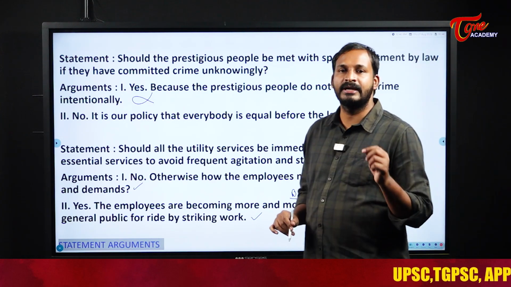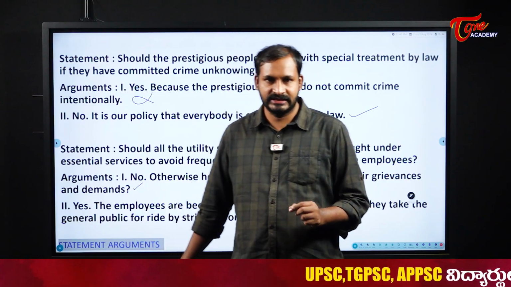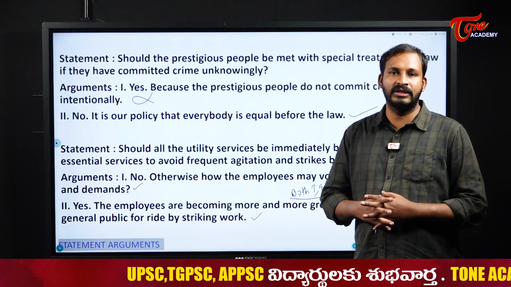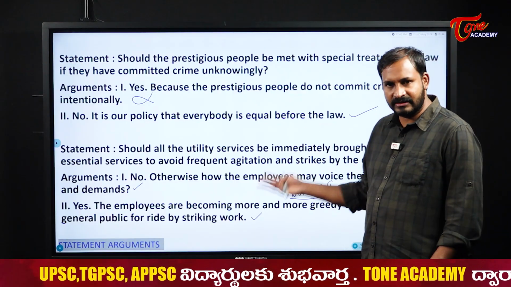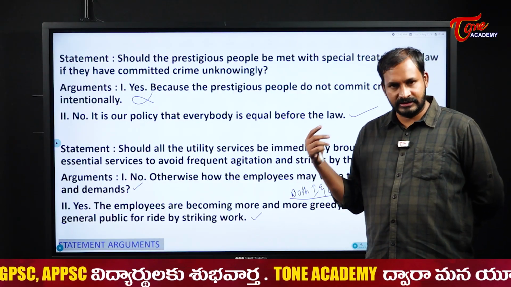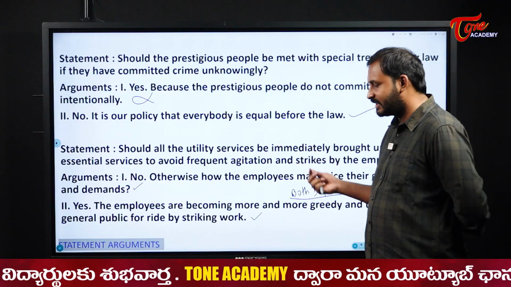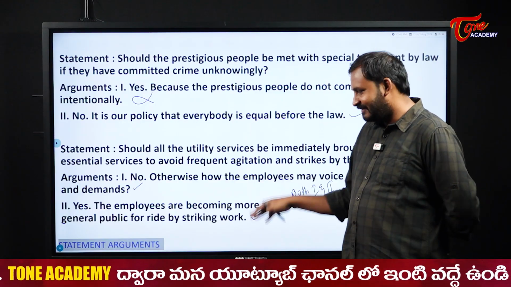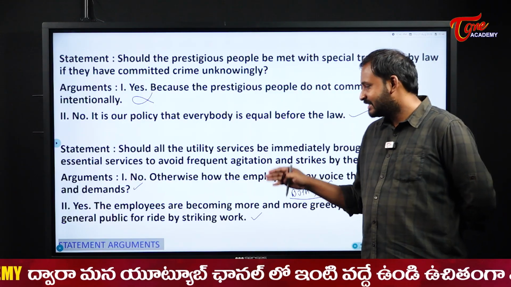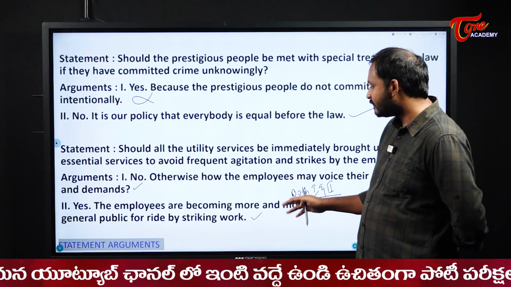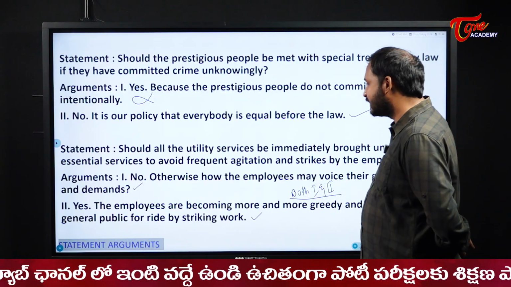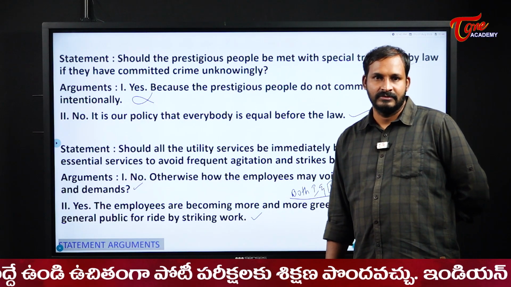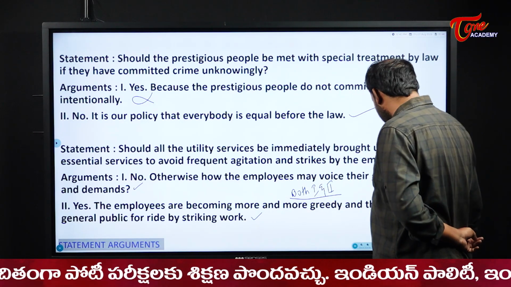Yes, some people really are misusing this striking power. So that is the reason. So here both are correct. Both the things are correct. If we make it a ban, it will definitely suppress the employees' rights and all those things. If you say yes, for yes also they have given a strong reason. Some employees are becoming more and more greedy and they take the general public for ride by striking work. Okay, so both are strong here for us.